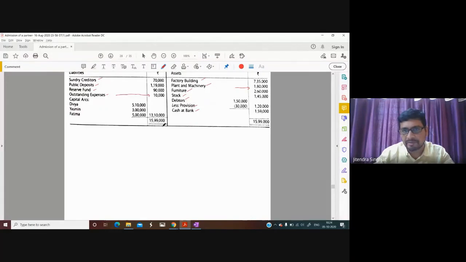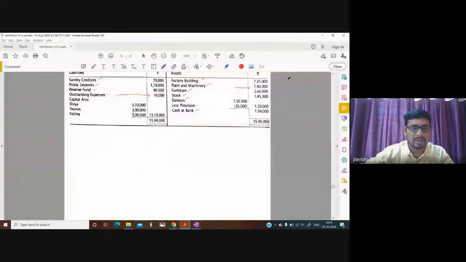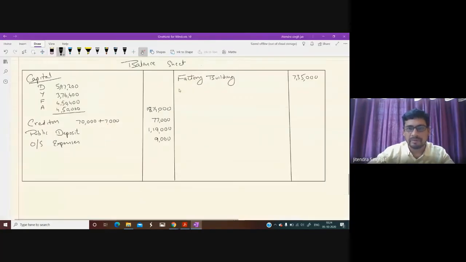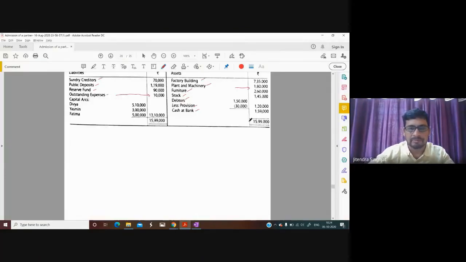Now come here, factory building. Is there any change in factory building? 7,35,000. Plant and machinery, any change? It would be 2 lakh. It is increased by 20,000.